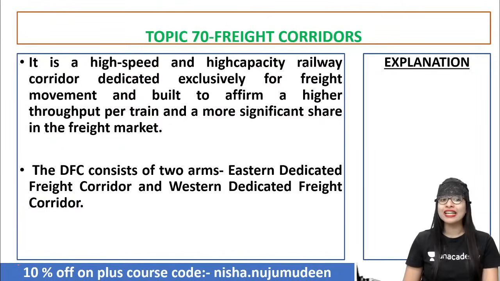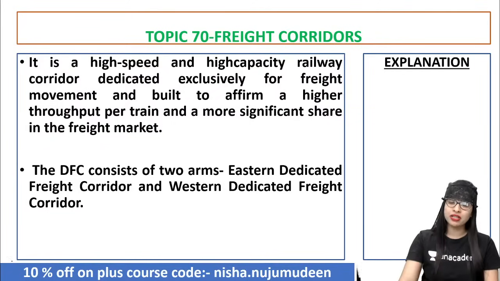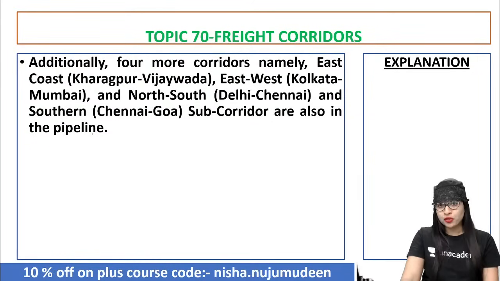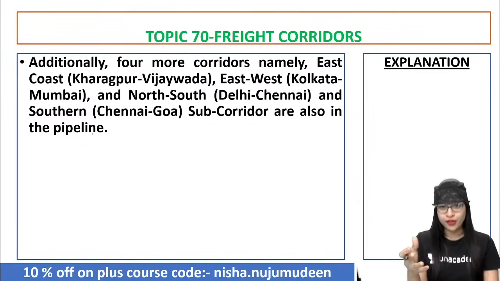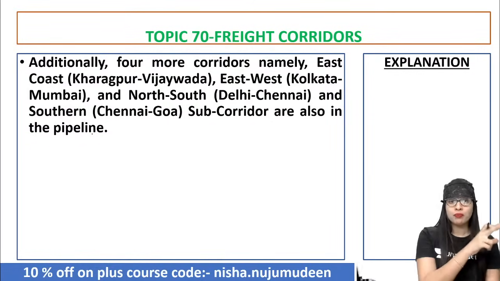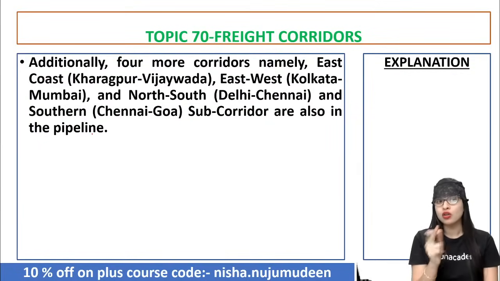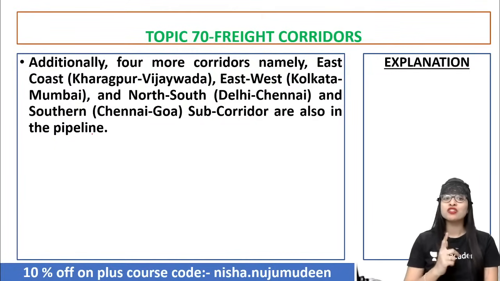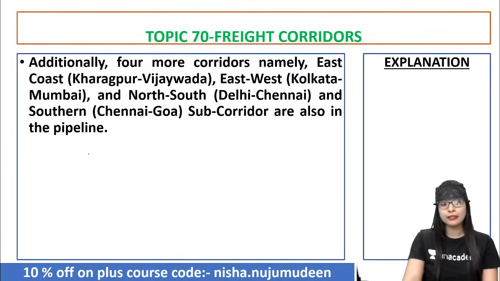And actually the dedicated freight corridor, as I told you, has two wings or arms. One is Eastern and one is Western. Both are equally important. But this particular topic is talking about the Eastern Dedicated Freight Corridor that is recently opened in UP. Additionally, you have 4 more corridors: the East Coast, Kharagpur to Vijayawada; then East West, Kolkata to Mumbai; then North South, Delhi to Chennai, from the north to the extreme south; and also the Southern one, Chennai to Goa sub corridors. They are also in the pipeline. Clear?